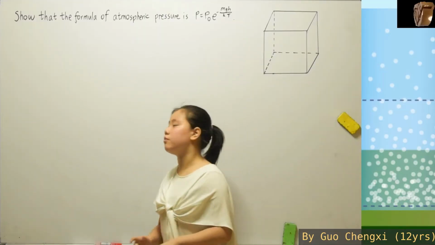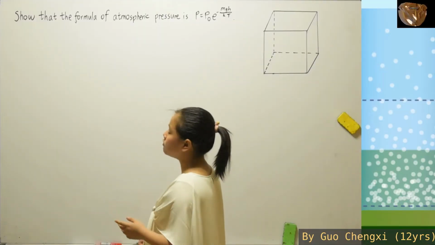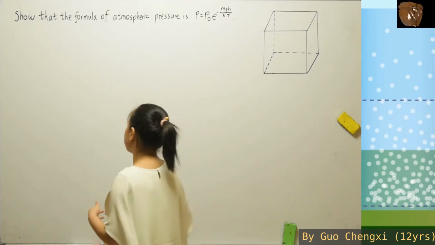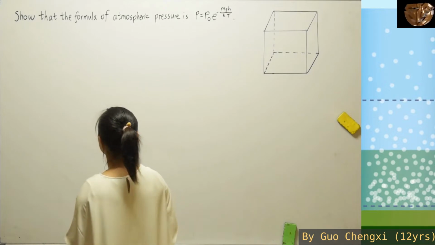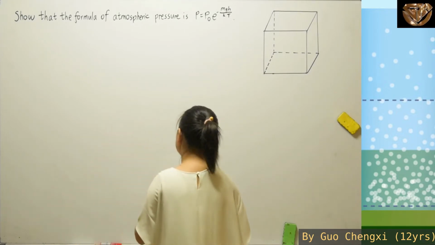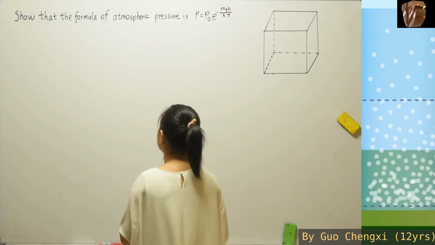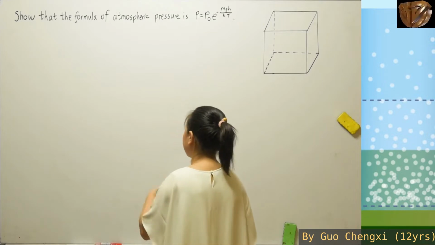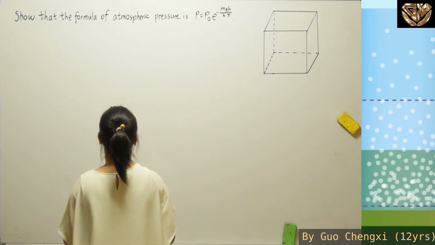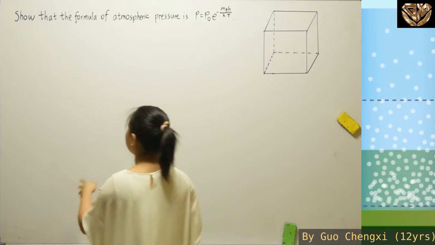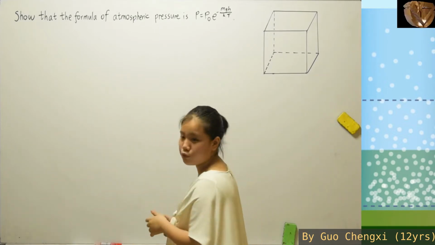For this lesson, we'll be continuing with physical chemistry. We will be continuing from the Maxwell-Boltzmann velocity distribution. Last lesson, we proved the ideal gas law, right? So if you want to know about it, you can go back to previous lessons. But for this lesson, we'll be showing the formula of atmospheric pressure.